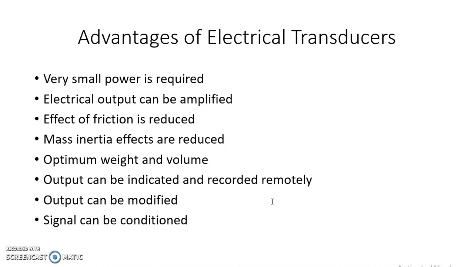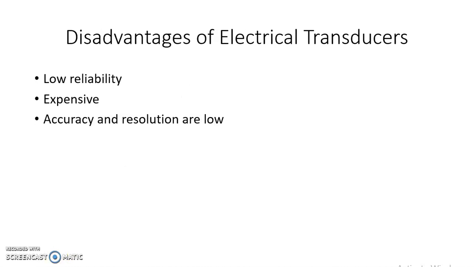However, without using electrical transducers, you cannot modify the output of a sensor. So we must use an electrical transducer for that purpose. Then the signal can be conditioned. The output electrical signals of a transducer can be conditioned or mixed to obtain any combination with the outputs of similar transducers. So these are several advantages of electrical transducers.